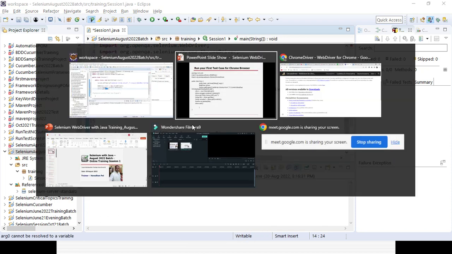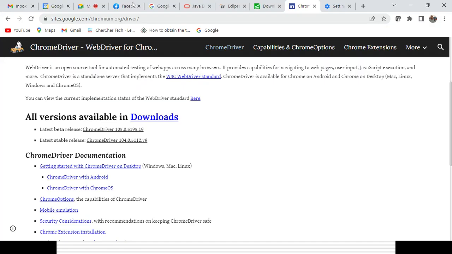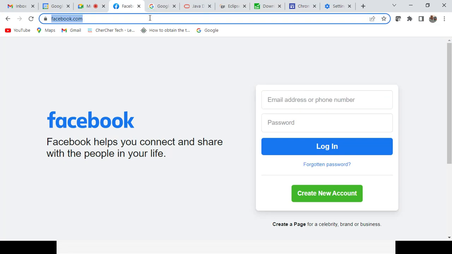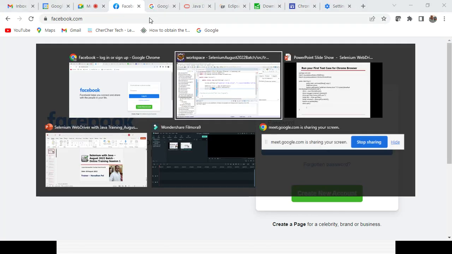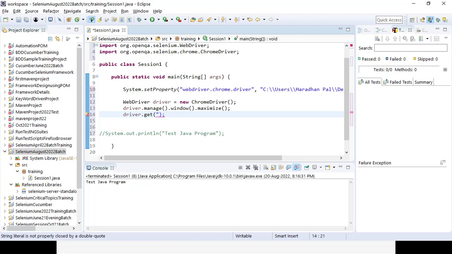So here you can pass, suppose I want to open a web page, say the Facebook page. You can copy the URL here and paste it. As a string, you need to give it in double quotes. In case it is numeric, you can paste it just as it is. So you can see, here it is not returning anything.